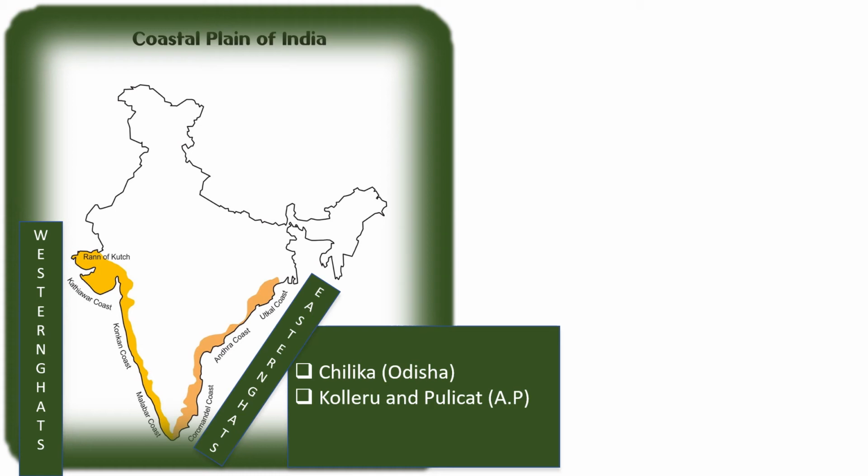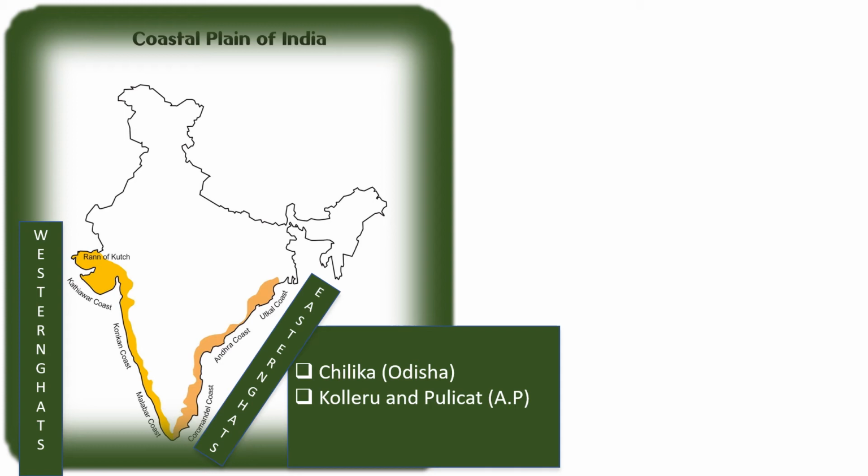In contrast to the plains of the west coast, the east coastal plains are wider and flat. They consist of the most fertile and well-watered deltas of the major rivers. The Mahanadi Delta in Orissa, the Krishna and Godavari deltas in Andhra Pradesh, and the Kaveri Delta in Tamil Nadu are very fertile alluvial grounds for the development of agriculture.